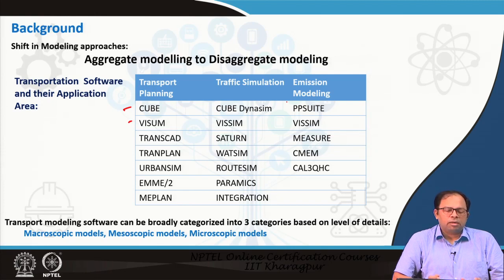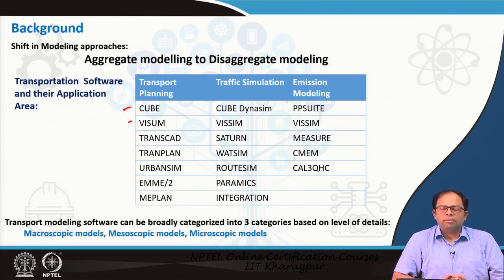And when we are talking about traffic simulation, we are looking at the microscopic level study, where we look into the movement of vehicles in each corridor and what kind of effects it has at different times of the day, what kind of congestion and queues are being generated. That is why we need to do traffic simulation.